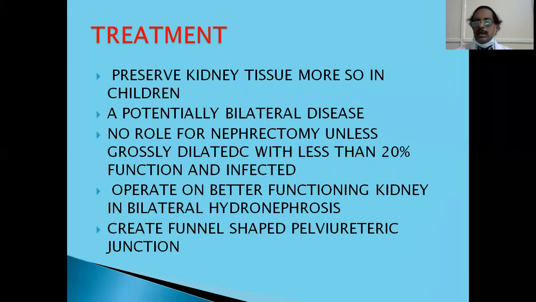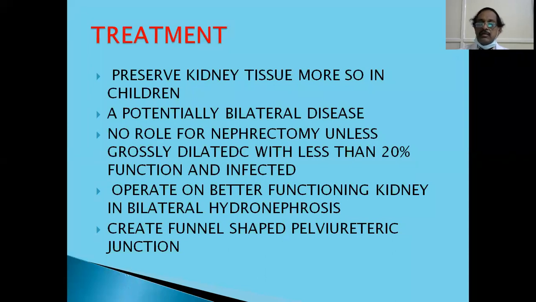And I was talking about the bilaterality of the hydronephrosis. Suppose it's bilateral, on which side to operate first? You have two children. One is thin, the other is fat. Whom do you feed? You feed the thinner child.